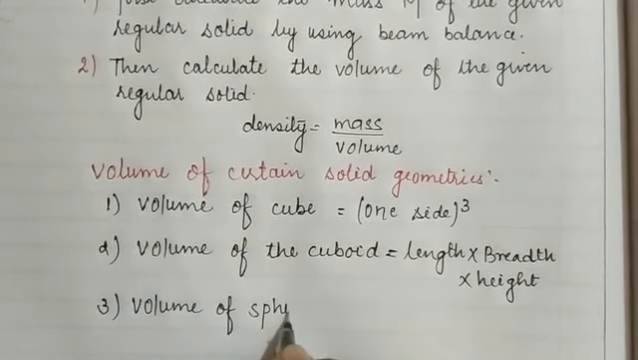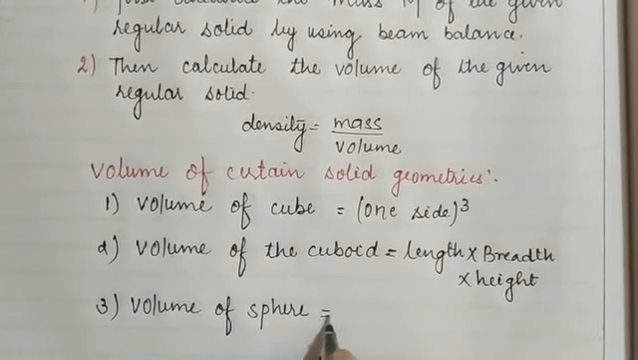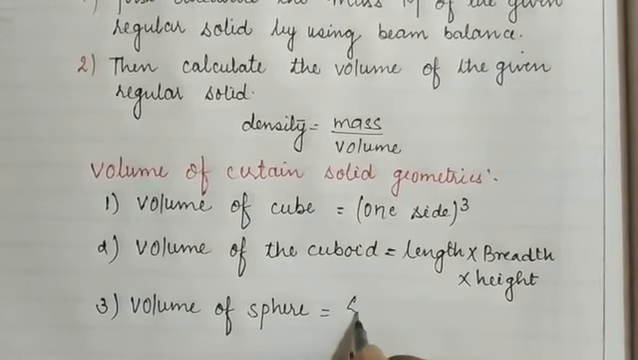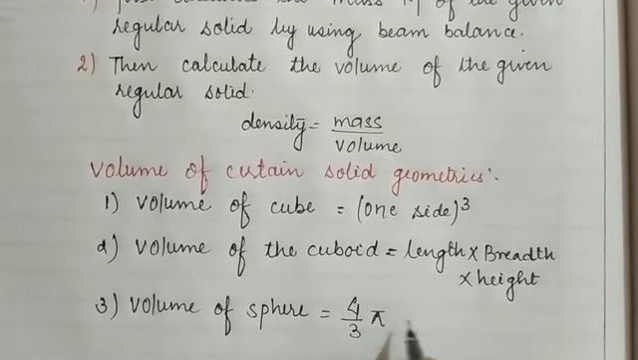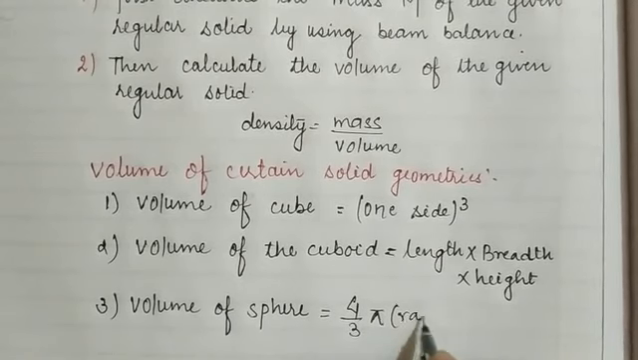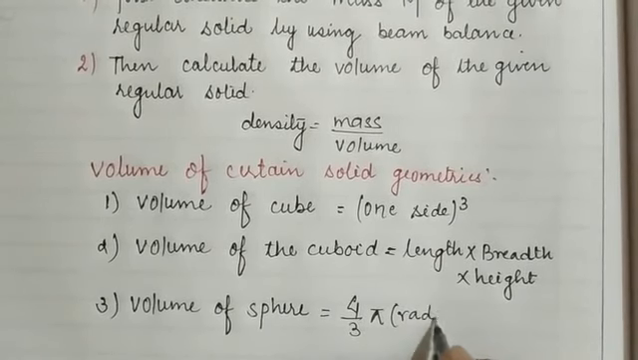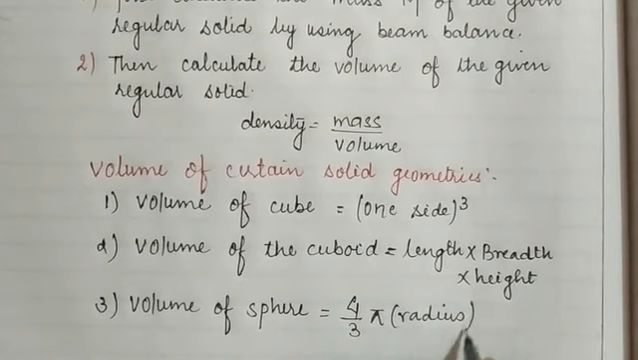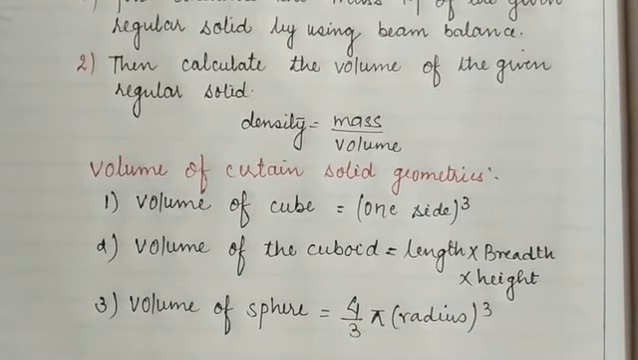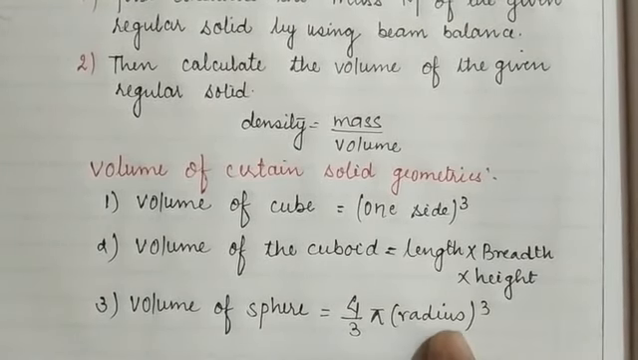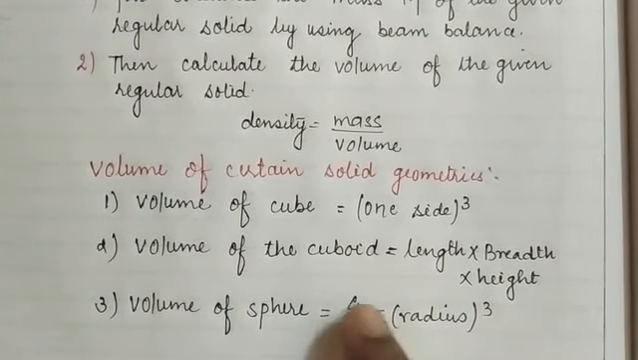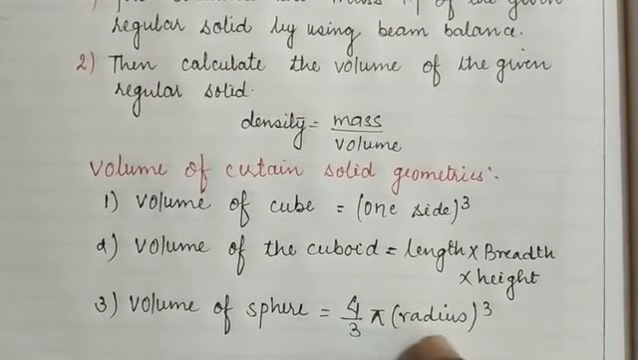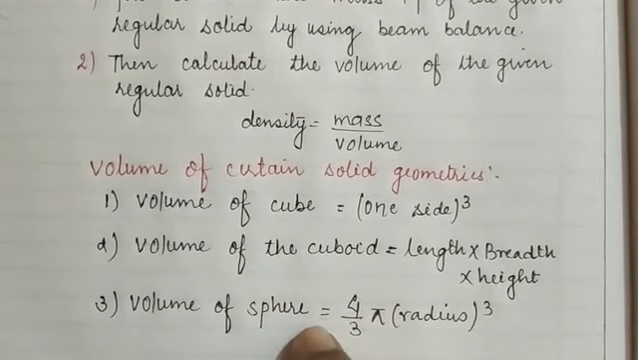Children, the volume of the sphere can be given by the formula 4/3 pi times the cube of the radius. So if we know the radius of the sphere, then by taking the cube of that and multiplying with 4/3 pi, we can calculate the volume of the sphere.